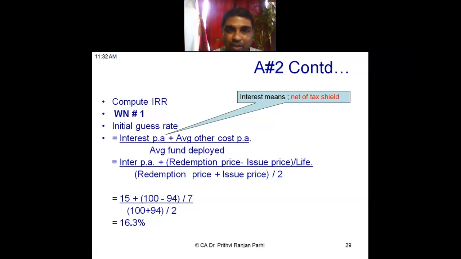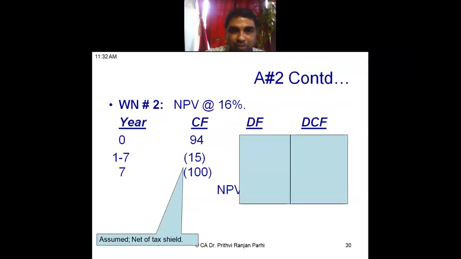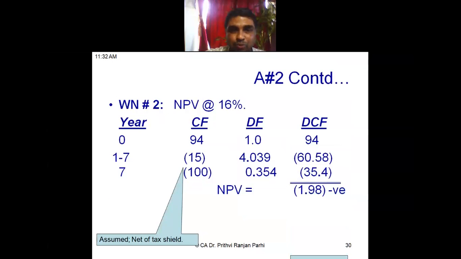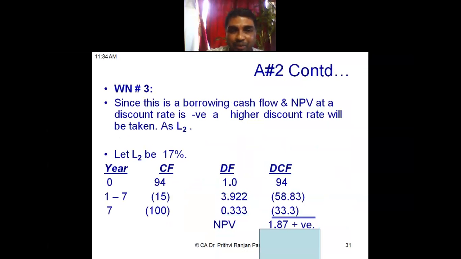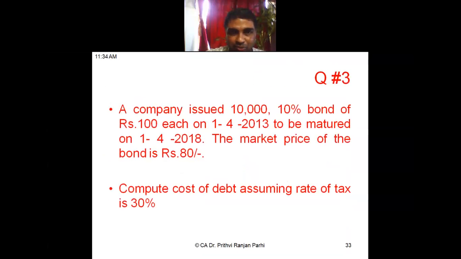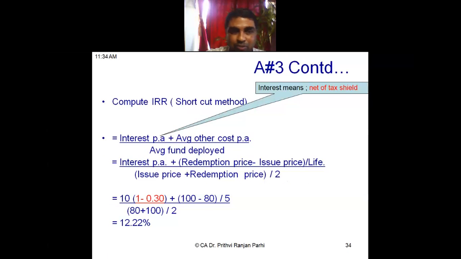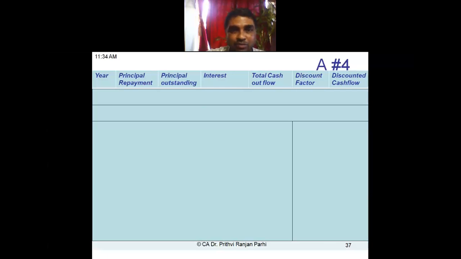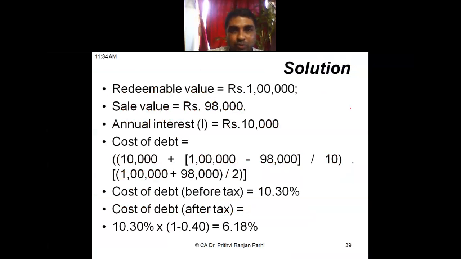Then we can compute cost of debt by using this initial guess rate, which will help us to compute IRR. Is it not? This question we have solved. I think these concepts also you have understood, why we are computing IRR and why we are computing this initial guess rate, shortcut rate, all these things. These are some questions you have solved, right?